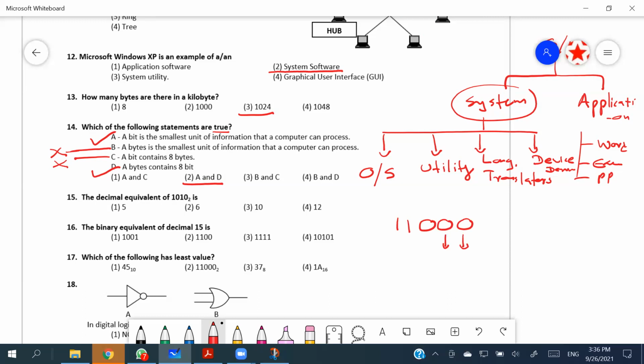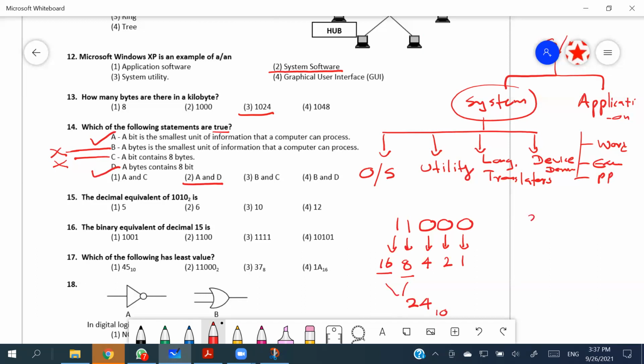So the second one indicates 1 1 0 0 0. Let's do it the short way. It's better you learn these patterns to convert binary into decimals easily. These are the place values: 1, 2, 4, 8, 16. So 16 and 8 will be added together, which gives me 24 in base 10.